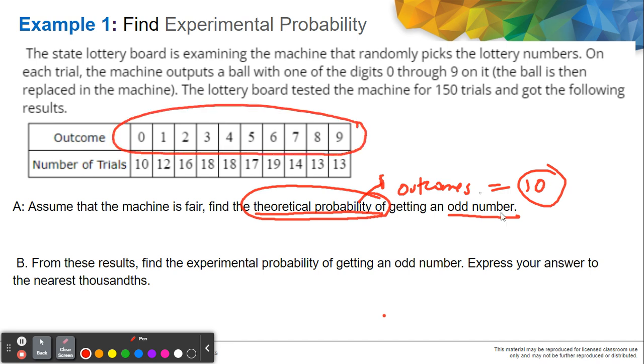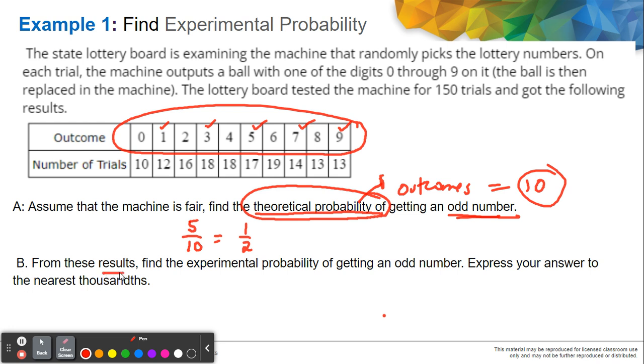Since we're looking for an odd number, let's find out how many odd numbers we have. We have 1, 3, 5, 7, and 9. So to get our probability, we have 5 out of 10, and that will give us 1 half. That is the theoretical probability that when you use this machine, you will get an odd number. Okay, let's see the difference with letter B.